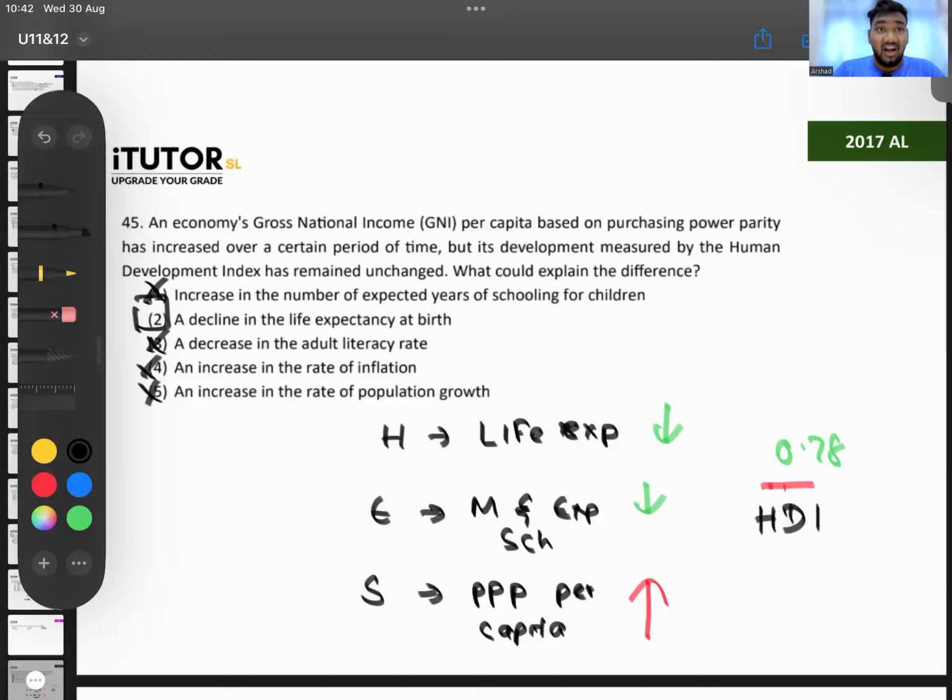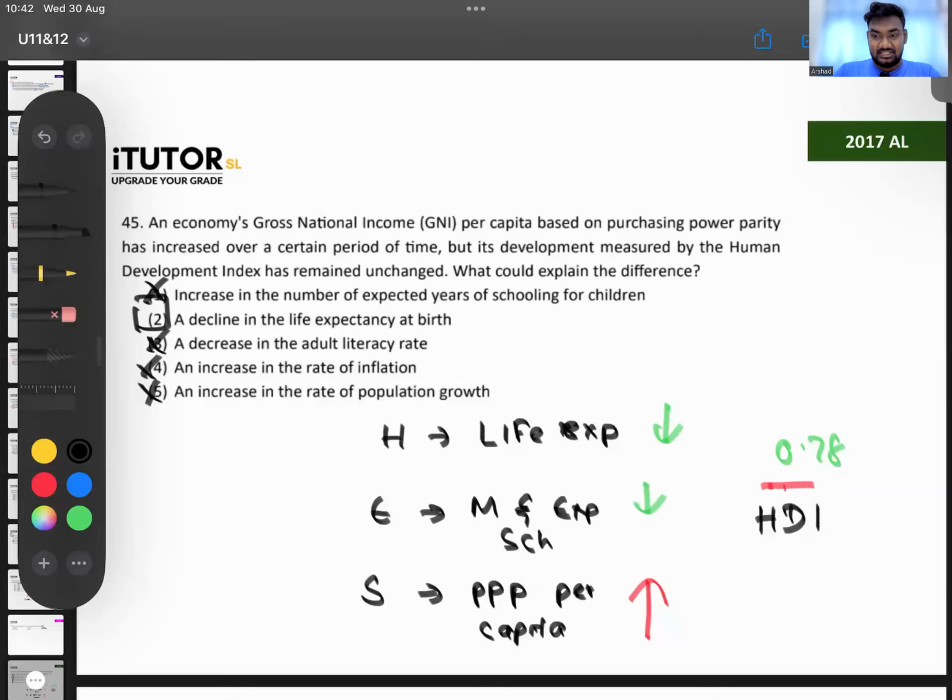You need to know the components. One has increased, but then how did the human development still remain the same? Because something or other would have fallen. So which one fell? Either life expectancy would have fallen, or the mean and the expected years of schooling would have fallen. That's why the Human Development Index did not change. How many of you got that correct?